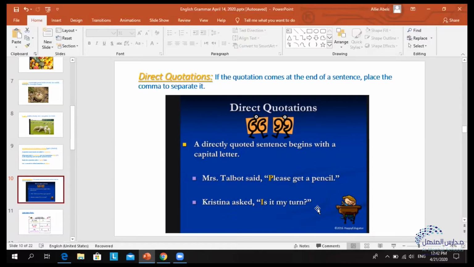Okay, so what did I do? I said in the first part of my sentence that I feel that honey is a cure for coronavirus. Why? Because then I quoted Nabi sallallahu alayhi wasallam. I opened my quotation marks and I put in the words, honey is a cure for everything. So that is what a quotation is. A quotation is basically when you use someone else's words to prove a point. And always we need to remember to put a capital letter at the beginning of the quotation, between the quotation marks.